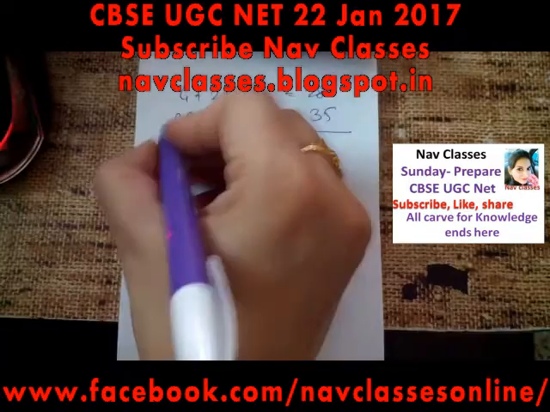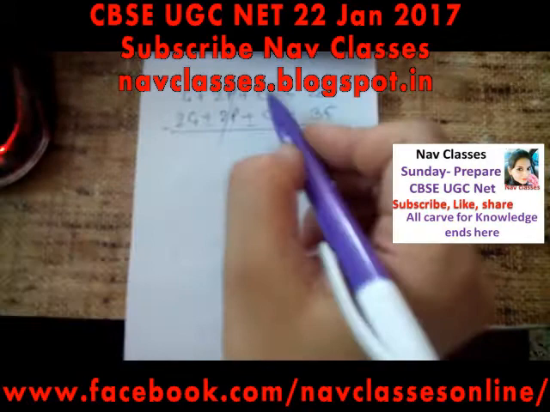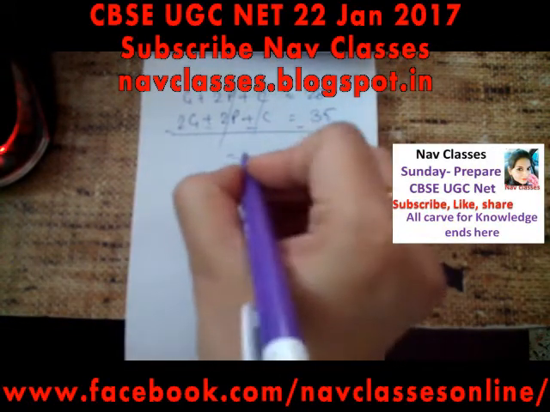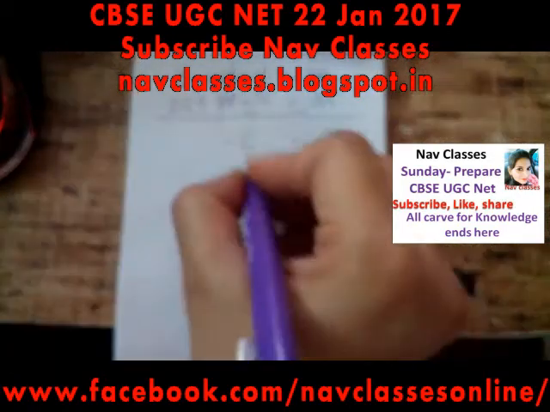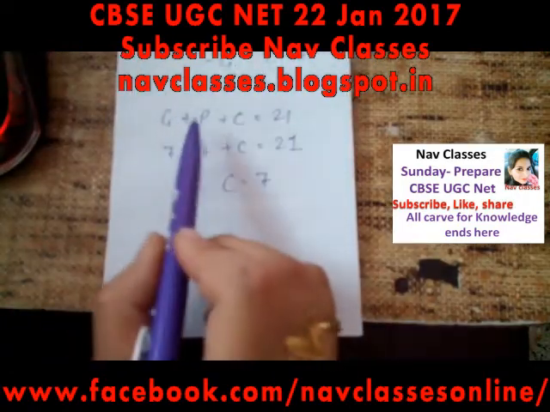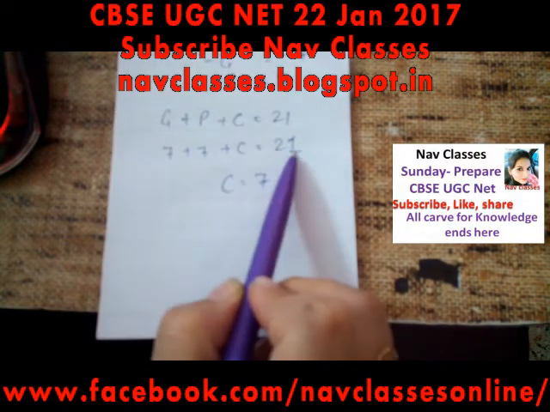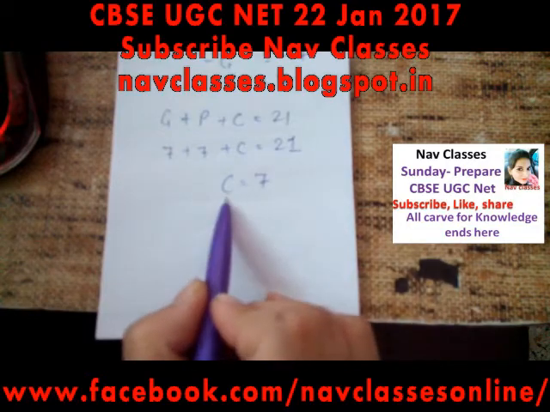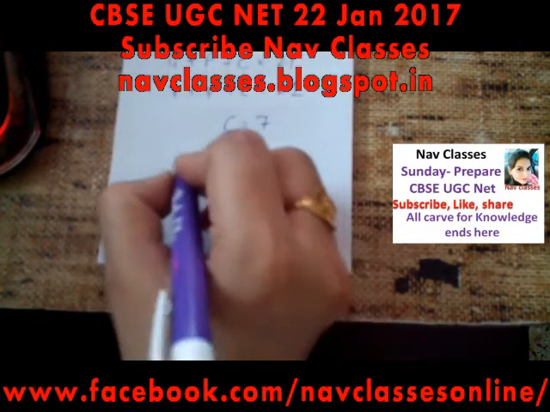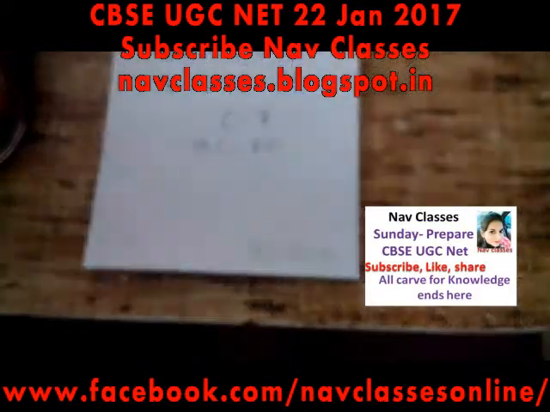If we solve them, then it cancels out, now we get minus 7 minus g is equal to minus 7, so the value of g is 7. Now if we put these values here, 7 plus 7 plus c is equal to 21, then we get c as 7. So the value of 10c will be 70. So we got the answer 70.